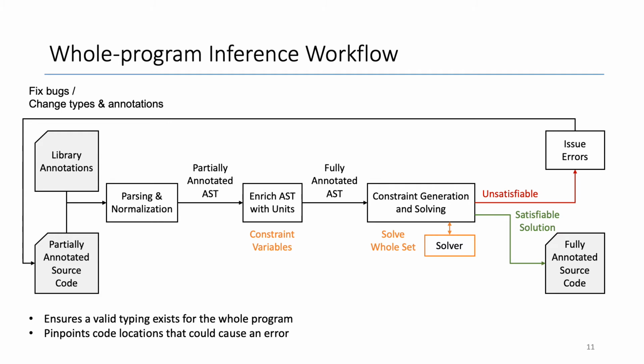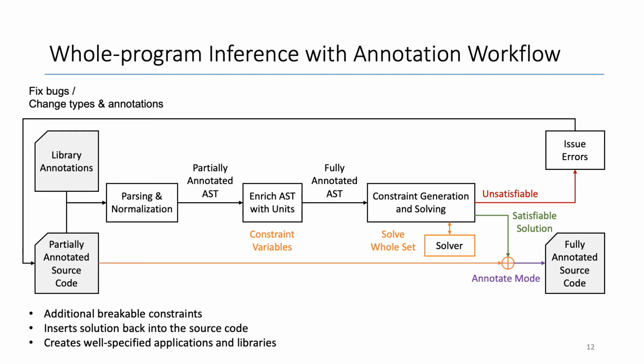It pinpoints code locations across the program that together would cause a unit-related error. Annotation mode has the same workflow as whole program inference mode, but with additional breakable constraints. We rely on the SMT solver to produce an optimal solution, guided by the constraints provided to the solver. Annotation mode inserts the inferred solution back into the source code, giving the developers a chance to inspect the result. And this workflow is intended to help developers create well-specified applications and libraries.